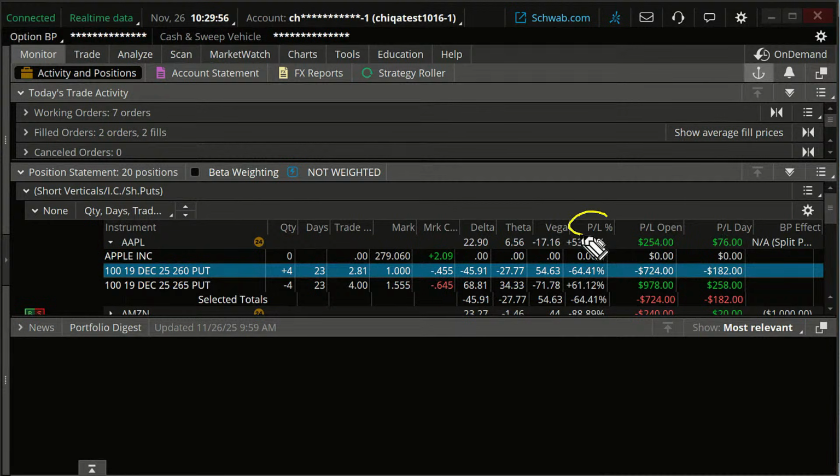If you'd like, you can have a P/L percentage column on your page there. Another thing you can do is, look, we entered this trade for about, what is that? About $1.20. That's our initial trade price. I'm just taking the difference between the $2 and the $2.80 and the $4. And it's currently at about 50 cents. Okay. So clearly it's doing well. That's great. But certainly not at 80%. Okay. 80% would be about 24 cents or so.